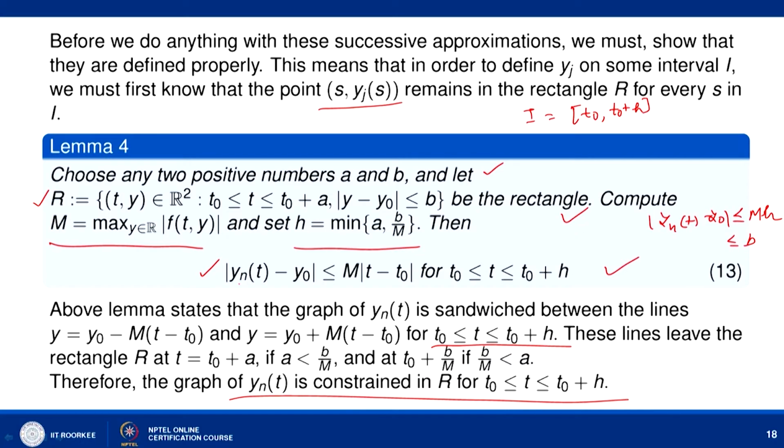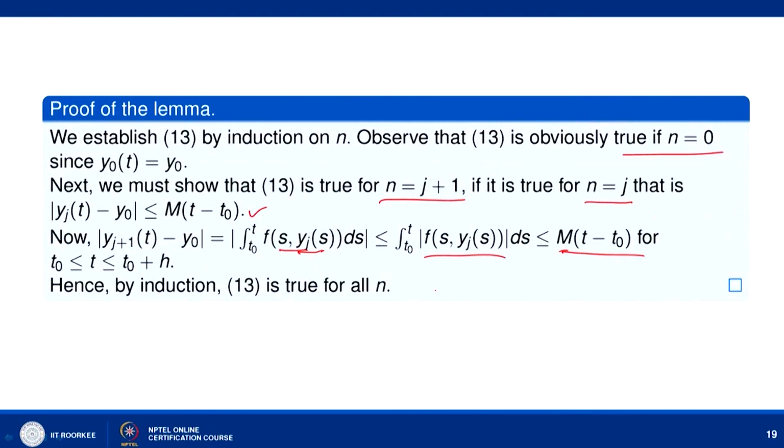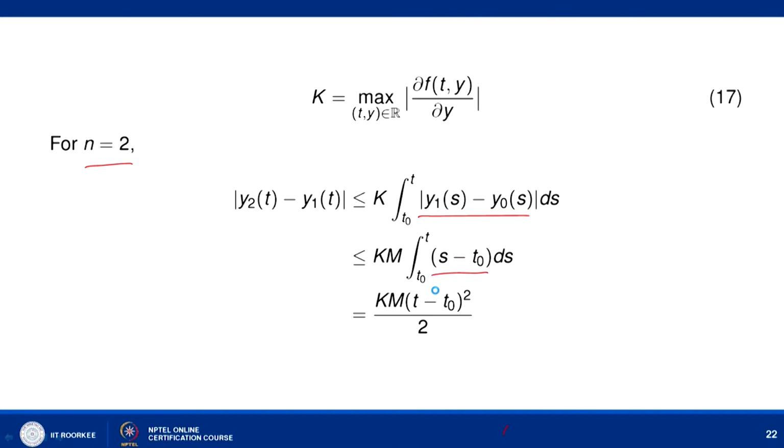Here we are using the lemma that modulus of y_n(t) minus y_0 is less than or equal to m times (t minus t_0). This is true for n equal to 0 onward, so we can write it for n equal to 1 here. So, modulus of y_1(t) minus y_0(t) is less than or equal to m times (t minus t_0). Using this we can say that it is less than or equal to k times m times the integral from t_0 to t of (s minus t_0) ds, and when we simplify, for n equal to 2 modulus of y_2(t) minus y_1(t) is less than or equal to k m times (t minus t_0) whole square upon 2.